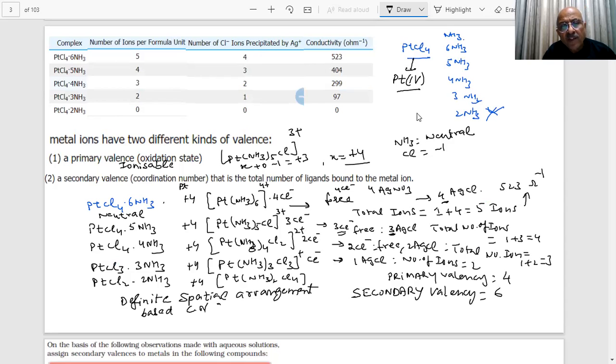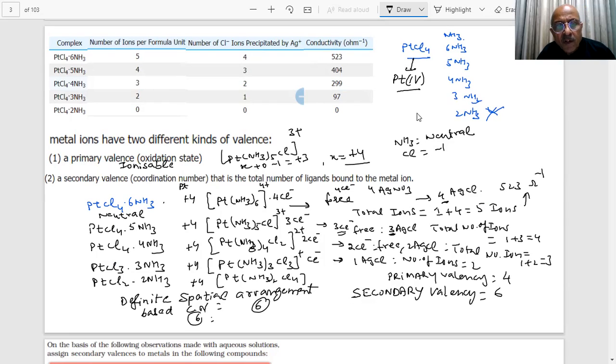If coordination number is 6, Werner says that the shape is octahedral. You have seen sp3d2 shapes. So in such cases, coordination number is 6.